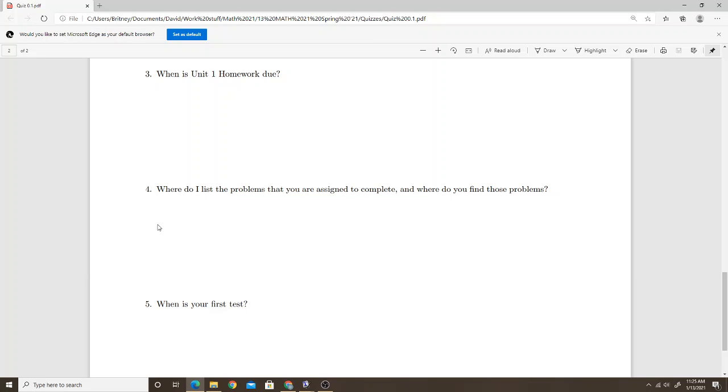Some people said that you could find it in assignments on Canvas. Wrong. You cannot find them in assignments on Canvas. The problems are not listed there, and they're not written out there. So no, that's not where you find the problems that you're supposed to complete. That's where you'll submit the homework when you finish it. But if you want to find where the problems are listed and where the problems are, you find where they're listed at the bottom of the last page of the notes, and then you find them in the e-text on the Pearson website.